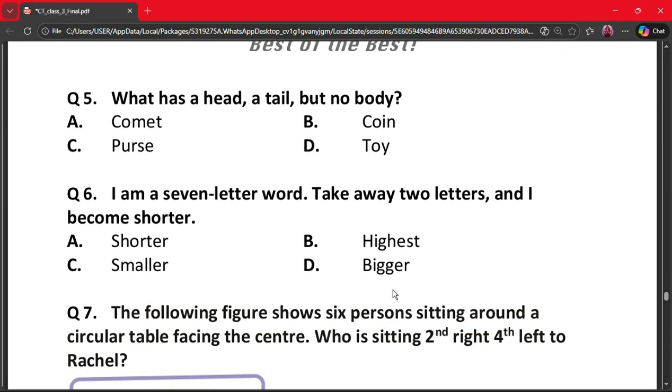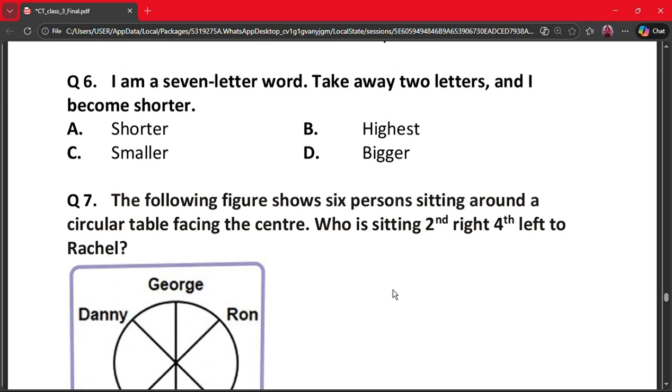Our next question is question number 5. What has a head, a tail, but no body? A. Comet, B. Coin, C. Purse, D. Toy. The correct answer is B. Coin. A coin has a head side and a tail side, but it has no body. So the correct answer is option B.